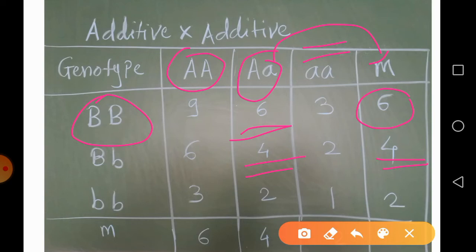In the same manner, for gene B, if you average the homozygous dominant form and the recessive, 9 plus 3 divided by 2, you get a mid value of 6. This mid value 6 is equal to the heterozygote B. So our conditions are satisfied, which means that gene A and gene B are both additive into additive in nature.